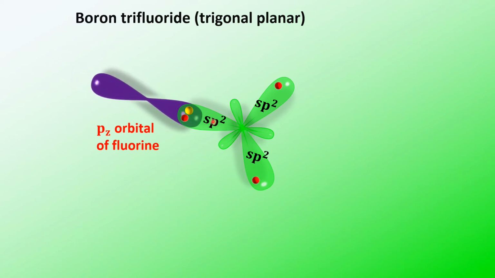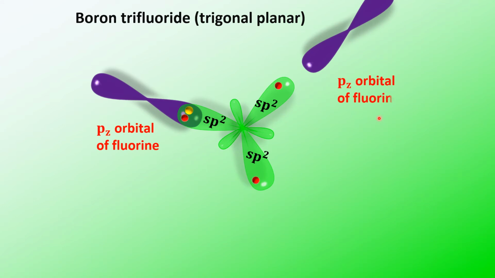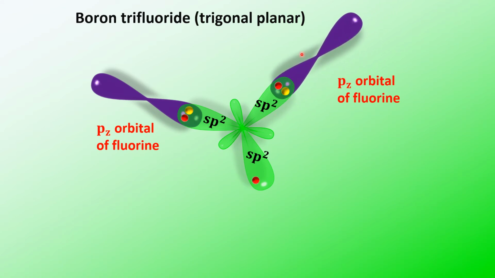So it gives a sigma bond. The sigma bond is between sp2 and pz orbital. Now this is another fluorine pz orbital. This also contains an unpaired electron in it, and then this will overlap with the sp2 hybrid orbital again. So this is also along the internuclear axis.